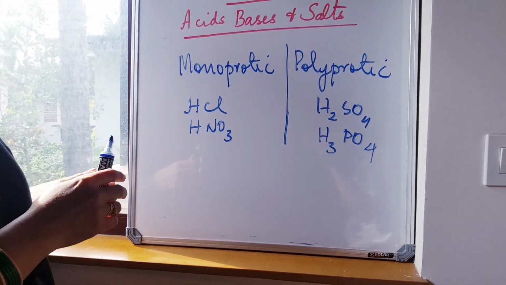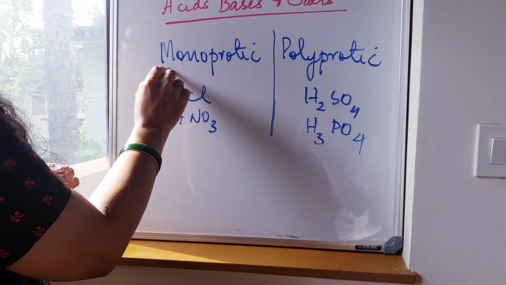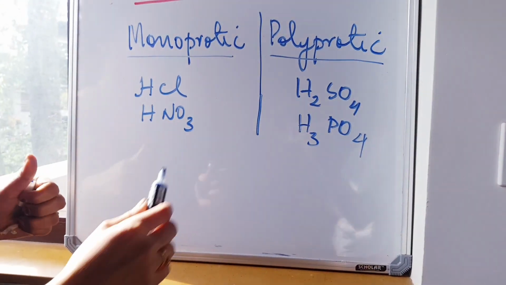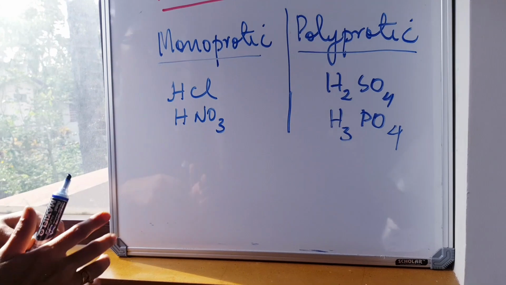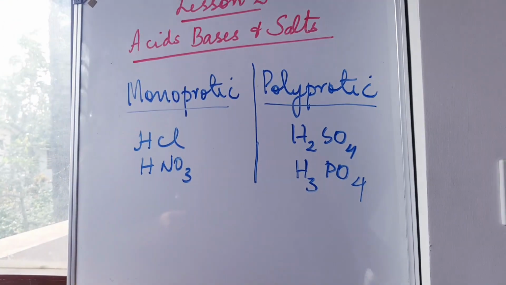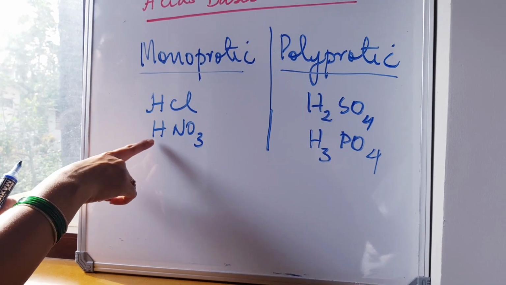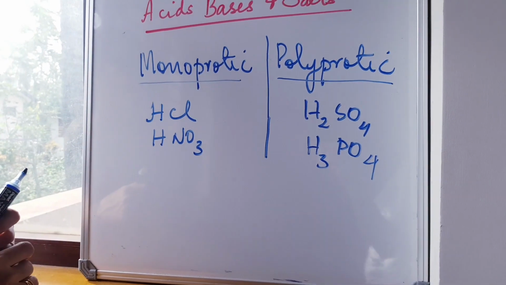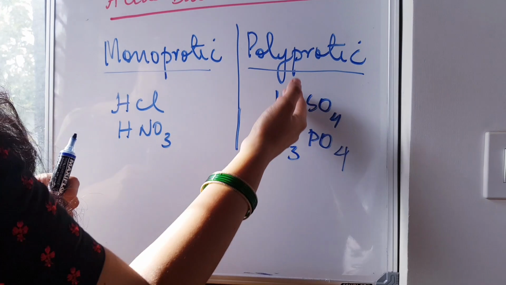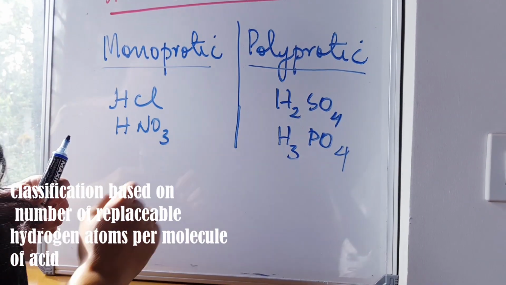You also need to know something called monoprotic acids and polyprotic acids. You can again divide acids on the basis of the number of replaceable protons they have. If it has just one replaceable proton, then it is a monoprotic acid. If it has two or more replaceable protons, then it is a polyprotic acid.